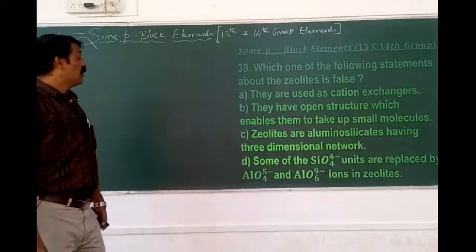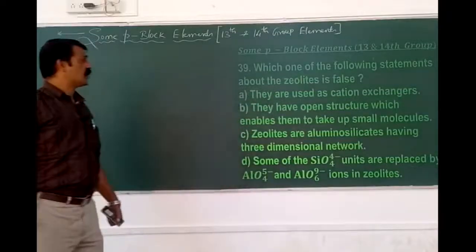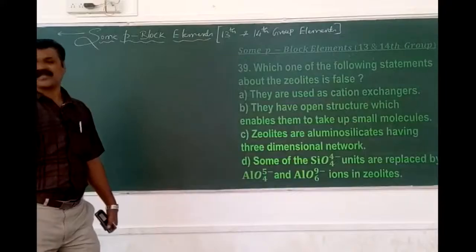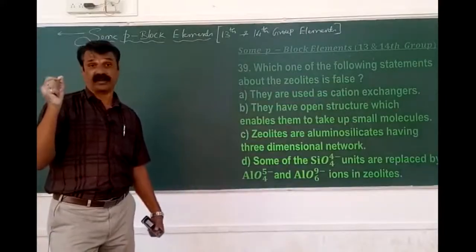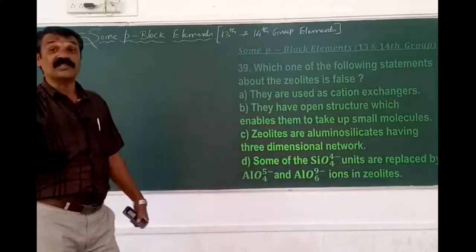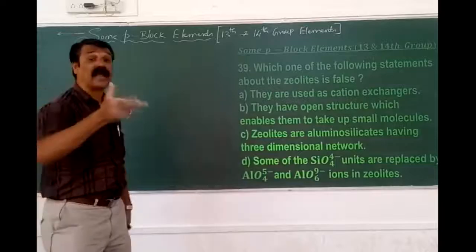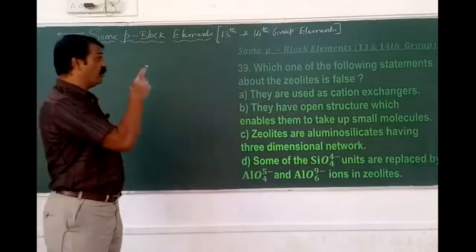The silicates of aluminium are called zeolites. So I think the first statement is that they are used as cationic exchangers. That is the best example for a zeolite, because they are used in the ion exchange method in the chromatographic technique, preferably cation exchange, because as aluminium silicates they carry a negative charge. That is why the first is correct, but we are expecting the false statement.